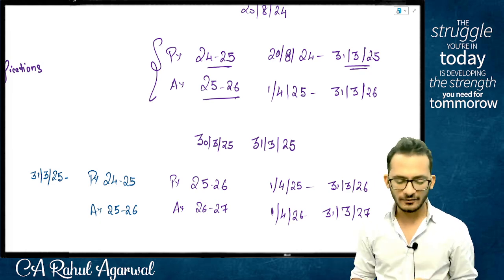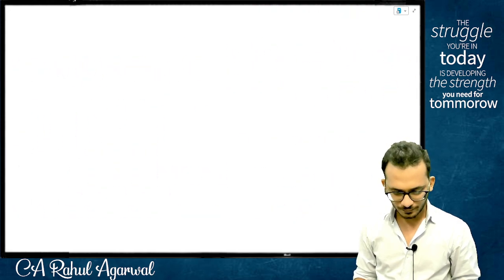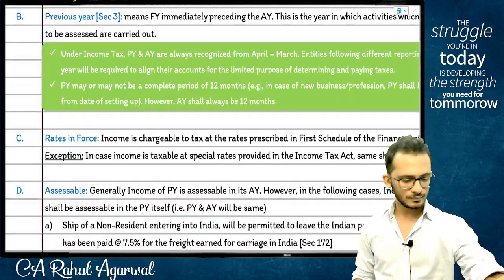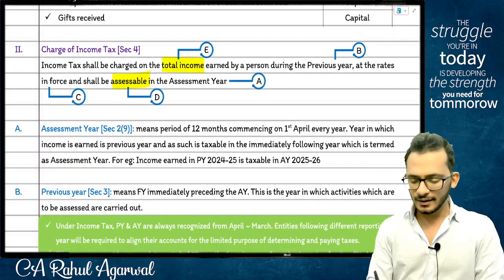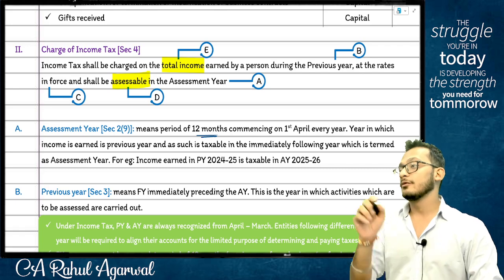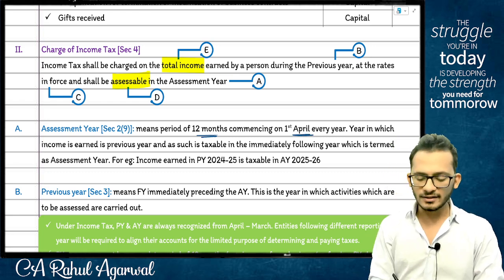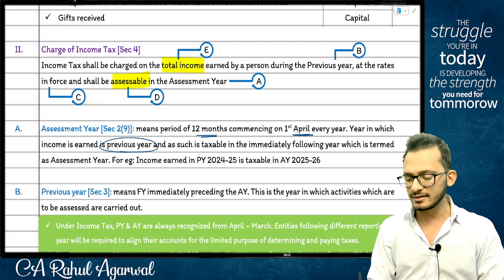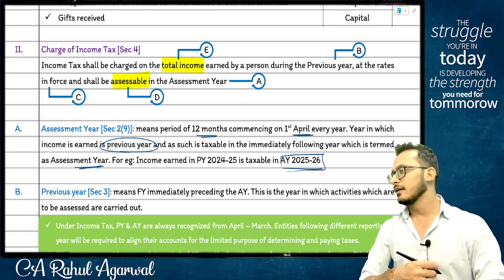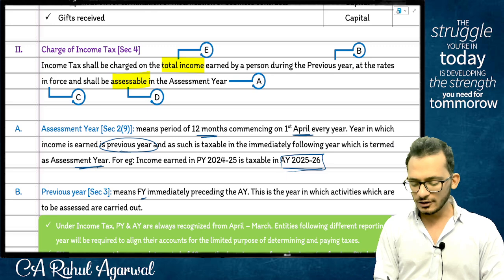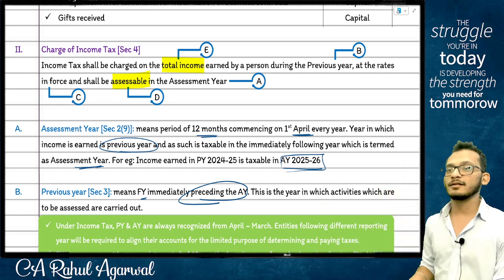Yes. Great. What else is left in the definition, people? We did previous year and assessment year right now. Look, it says assessment year means a period of fixed 12 months, commencing on the 1st April of every year. The year in which income is earned is called the previous year, but the year in which it is taxable, the immediately following year, is termed as the assessment year. For your exams, assessment year is 25-26. Previous year means financial year immediately preceding the assessment year. So whatever assessment year you have, 1 year before is called your previous year.